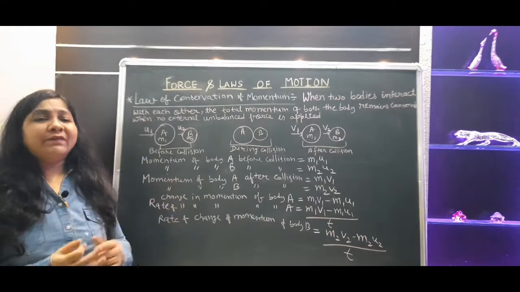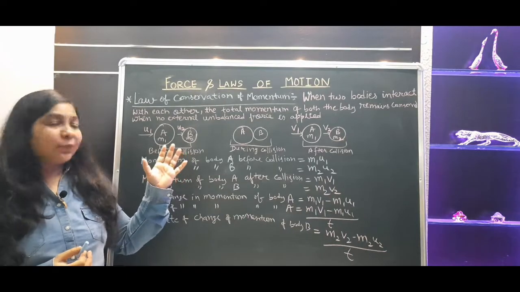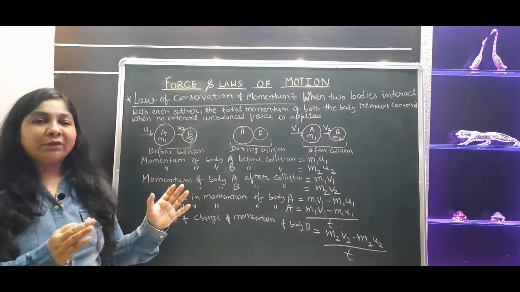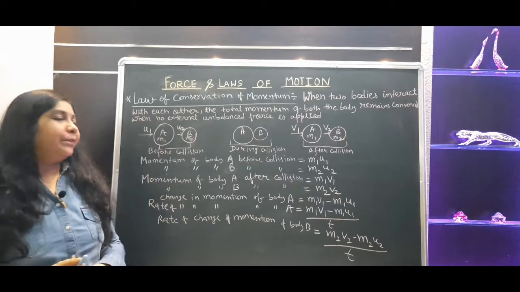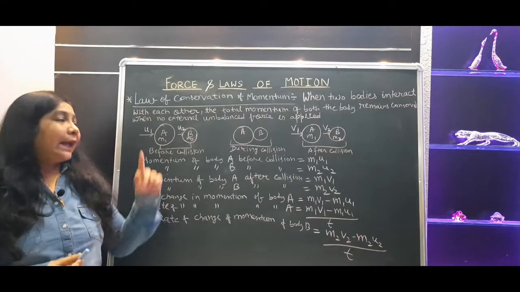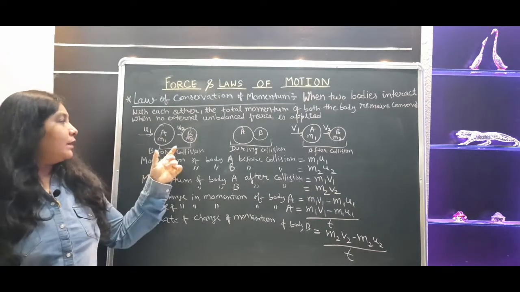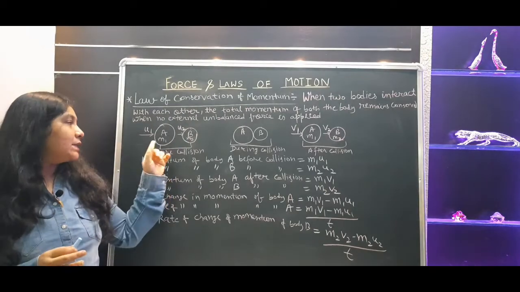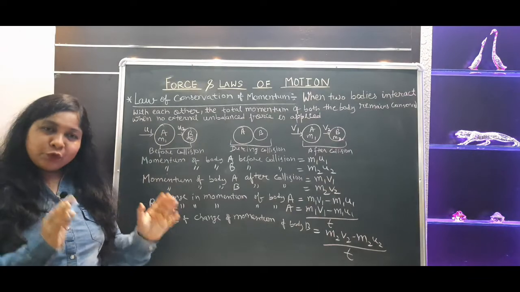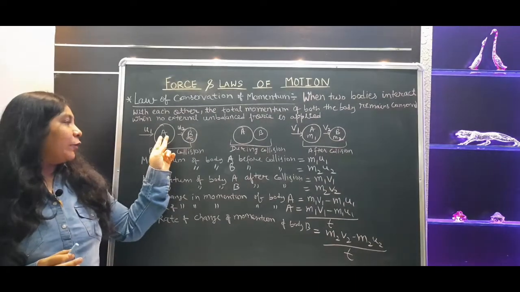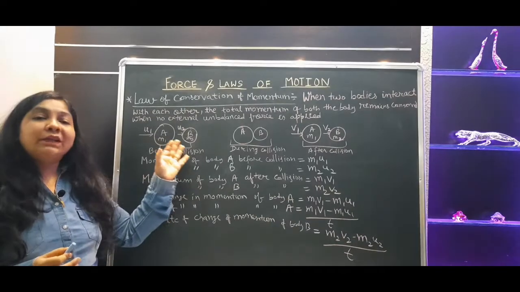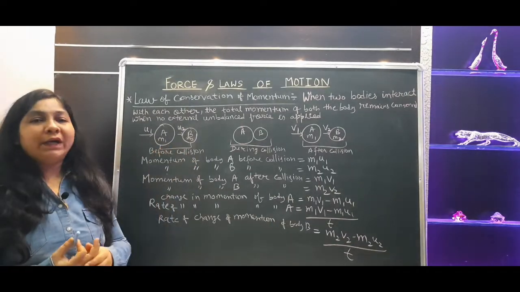So we need to derive this law of conservation of momentum, which we have learned here. We will derive this particular law of conservation of momentum. So let's suppose we have two bodies, A and B. Obviously an object has some mass. We are considering the mass of these two objects as m1 and m2.